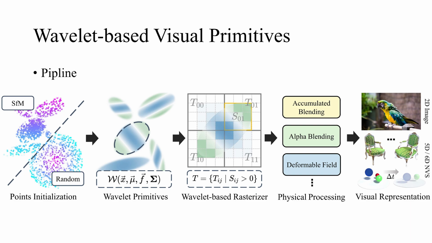The pipeline is highly generalizable. By integrating a deformation field, for instance, we can seamlessly extend our method to dynamic scenes, positioning WIPES as a truly universal primitive for a spectrum of vision tasks.